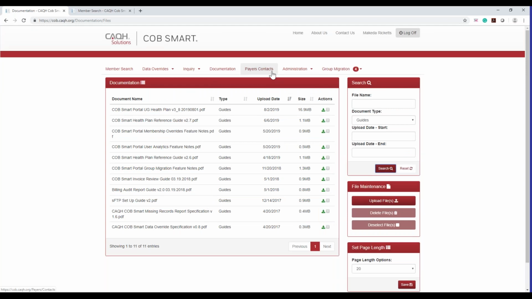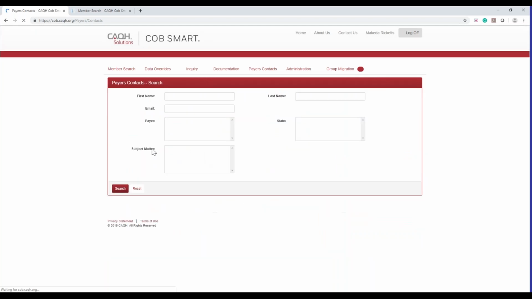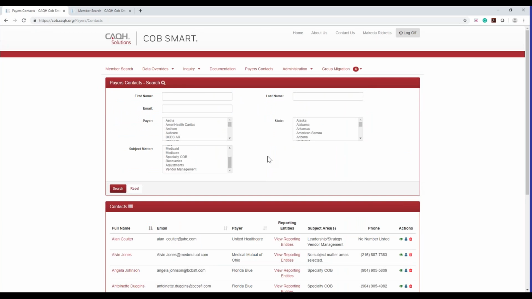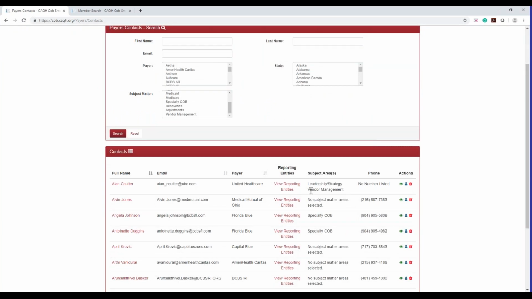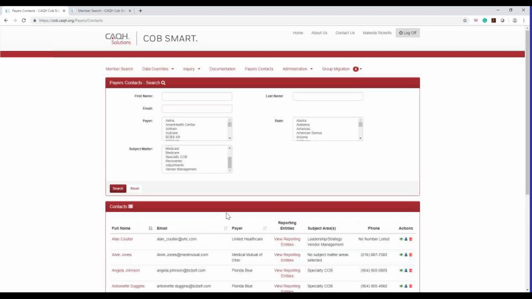And then, of course, there's also the payer contact list. And again, this is so you guys can go ahead and contact each other if you have certain questions about certain subject areas at different health plans or different states that you need to contact somebody about. You can go by payer, you can sort by first name, last name, etc.